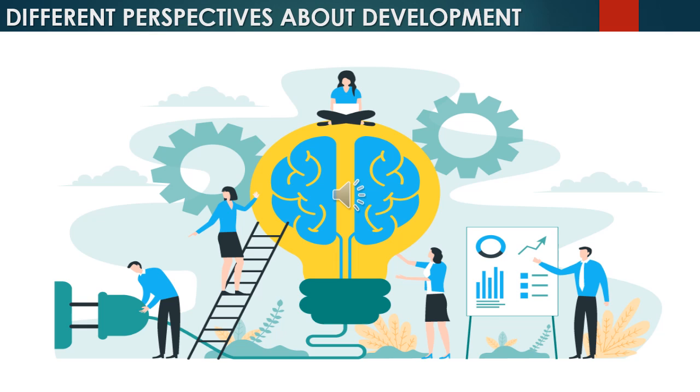Different perspectives about development. Perspective means a way of thinking about something. Every human being has an ambition or desire of his or her own to achieve progress in life. Desire means wish. So in order to develop in life, every person has some ambition, some wish.